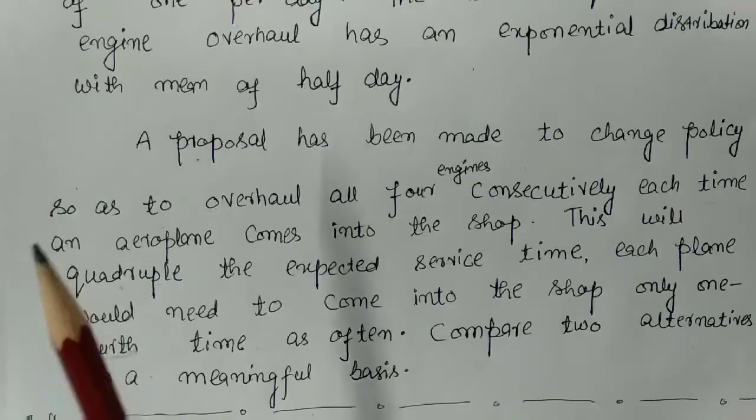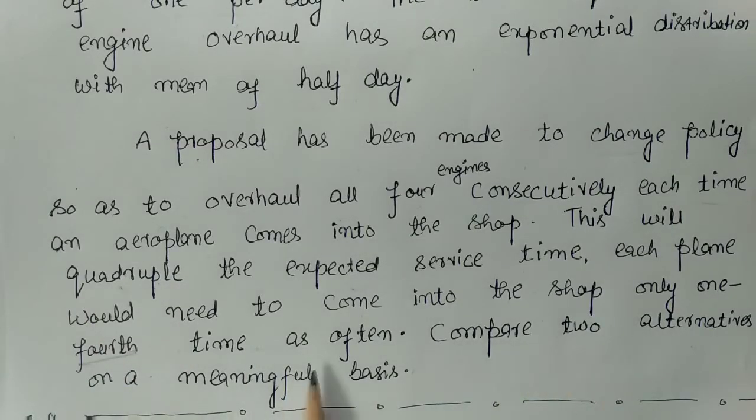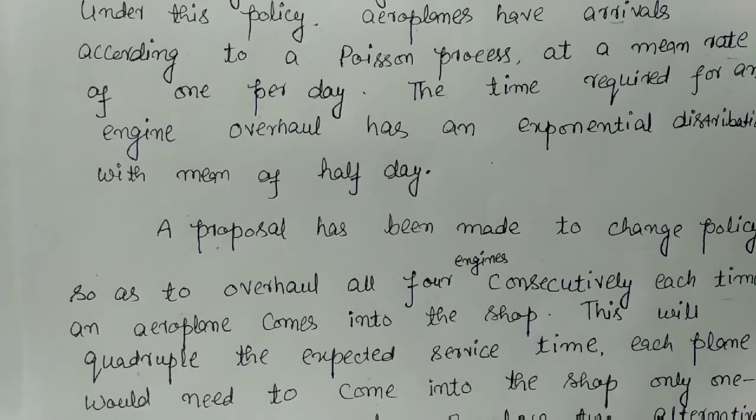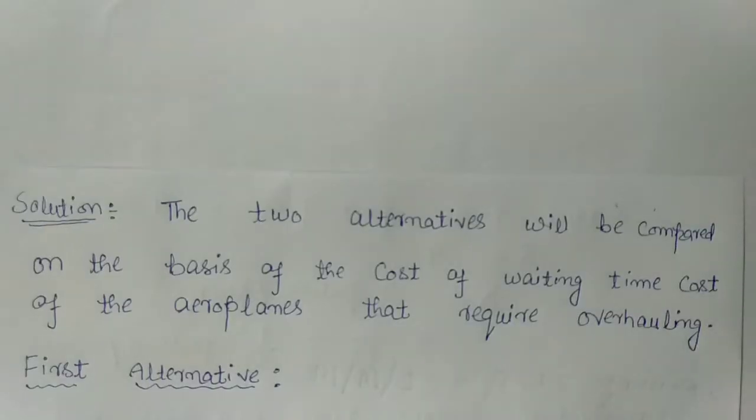Now we have to compare 2 alternatives on a meaningful basis. Now we will compare these 2 alternatives and then select the best alternative policy. The 2 alternatives will be compared on the basis of the cost of waiting time of aeroplanes spent in the shop.